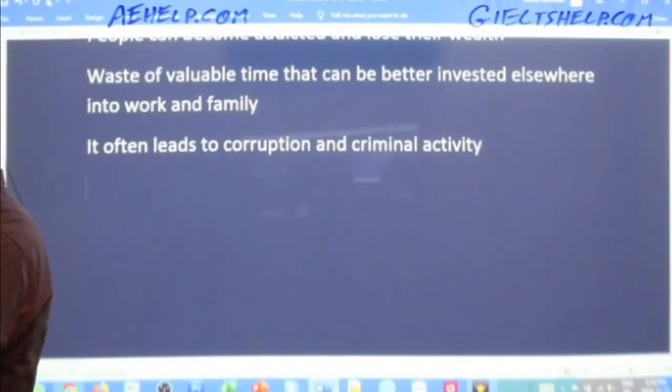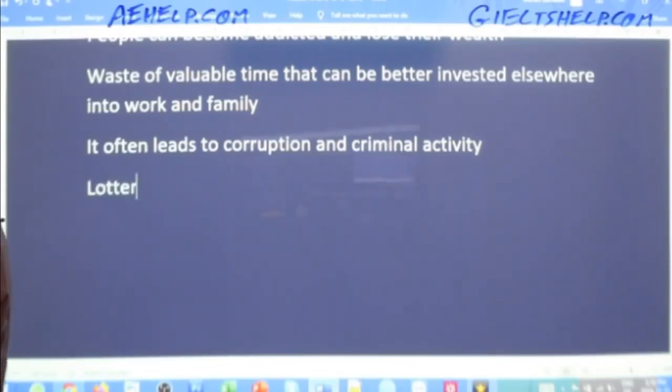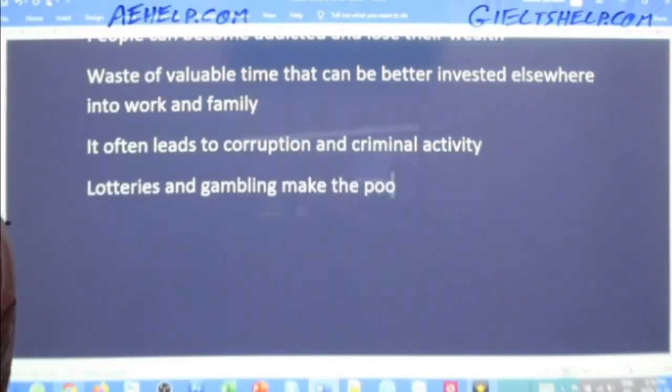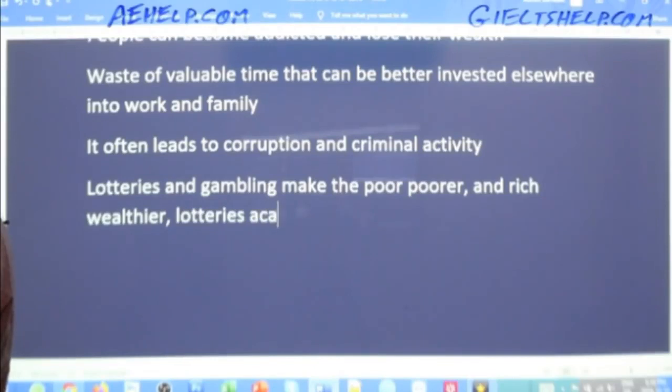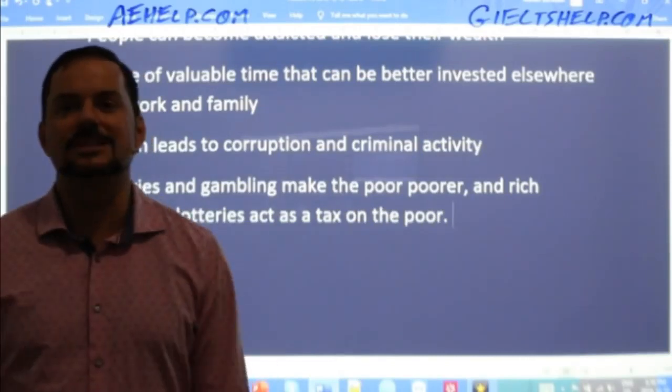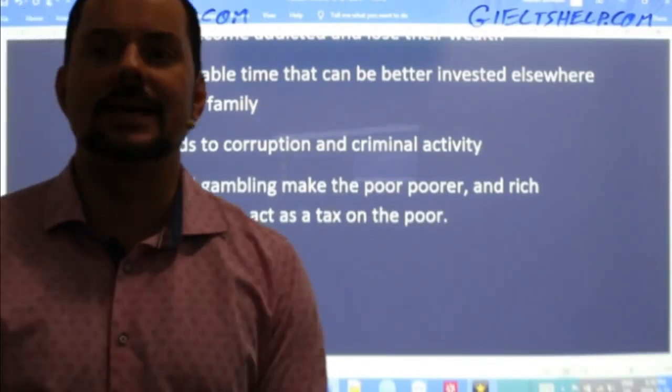And many people say lotteries and gambling make the poor poorer and the rich wealthier. Lotteries act as a tax on the poor. Yeah, because usually people who have less money play lottery.